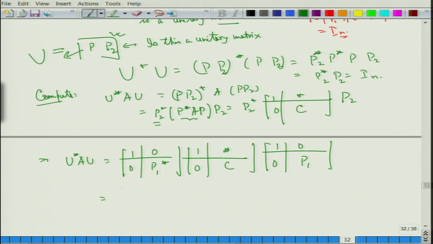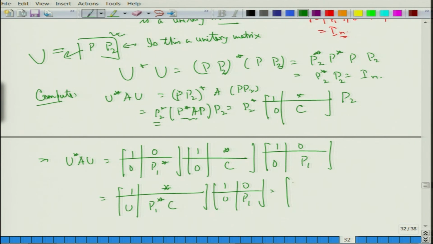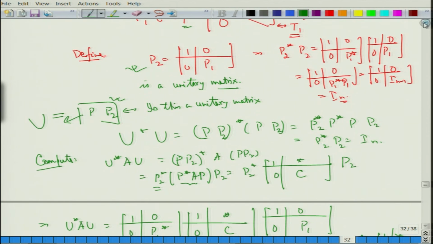So, let us multiply it out. This into this is 1, this into this is star, I do not worry about it, this into this is 0, this into this is P1 star C. So that is [1, star; 0, P1 star C P1], which is nothing but [1, star; 0, T1].